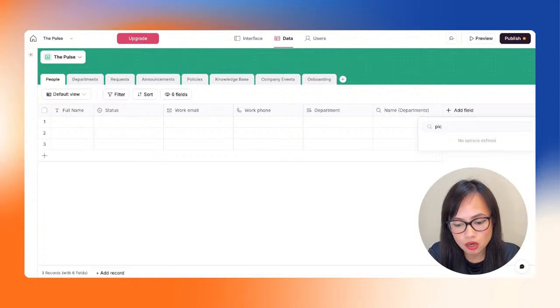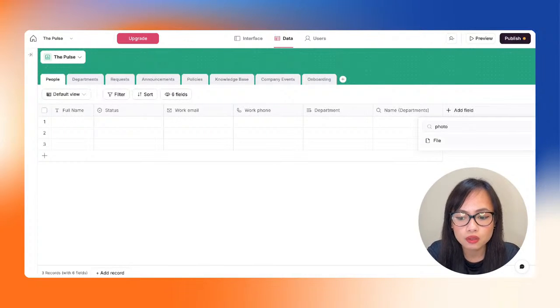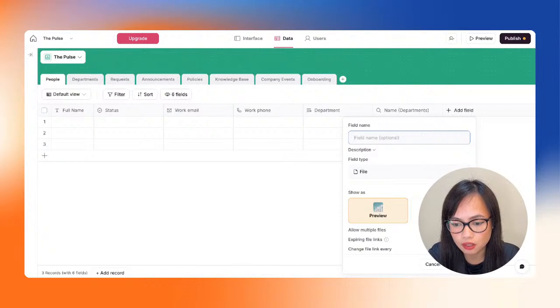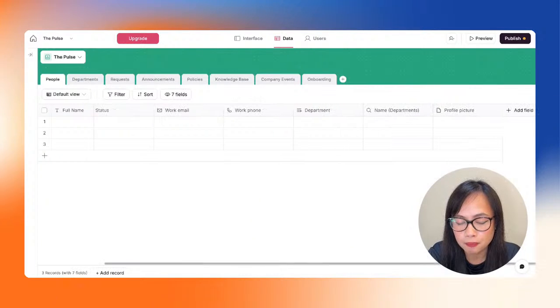So in Softr, we don't have a picture field type nor a photo field type. What we have though is the file field type. So naturally a photo is a file, right? So we are going to choose the file column and let's name the field profile picture. Field type, we want to show it as a small preview. We don't want multiple files, right? Because we want the employee to only choose one specific photo. So let's deselect that. All right, and let's remove this. All right, let's click save. So there we have it.